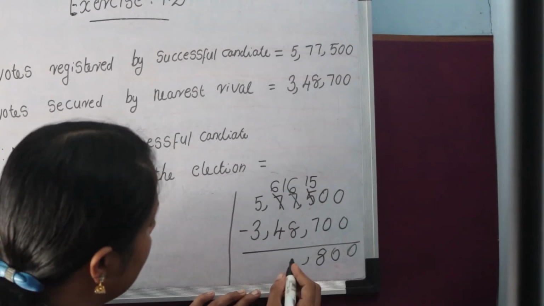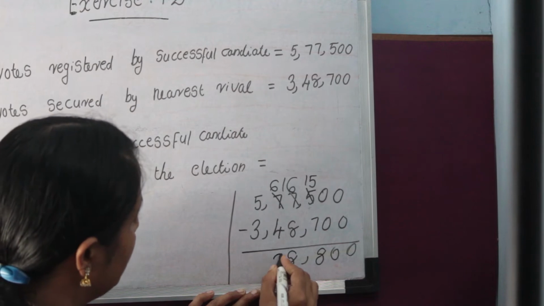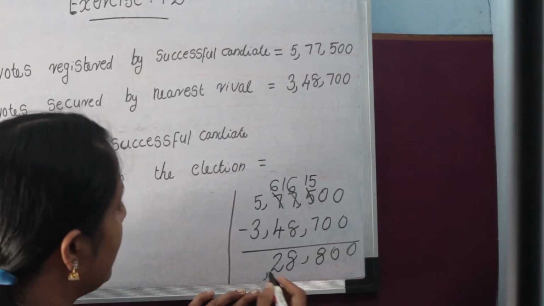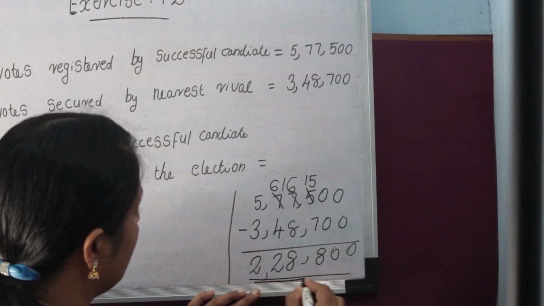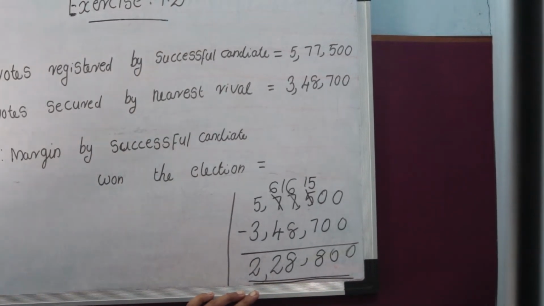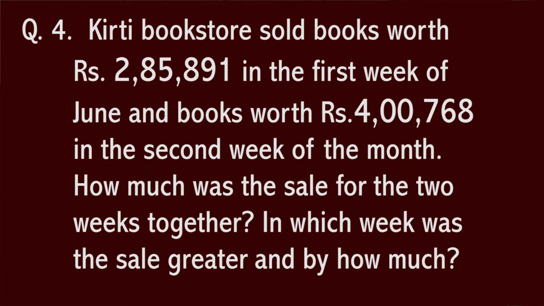Then 16 minus 8 equals 8. Then 6 minus 4 equals 2. And last is 5 minus 3 equals 2. Then we got the answer 2,28,800.